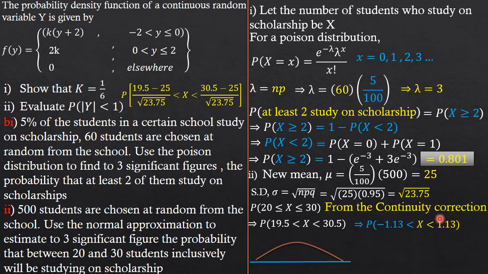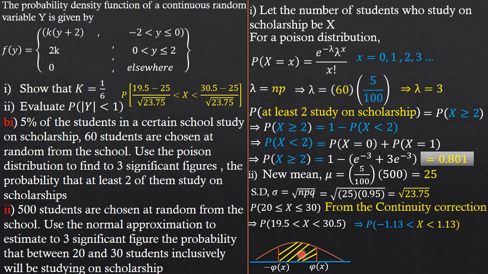Here we have negative 1.13, and the positive region, which is 1.13. Keep in mind, friends, that the entire area under this graph is equal to 1. The area we are looking for is simply the one I'm shading.